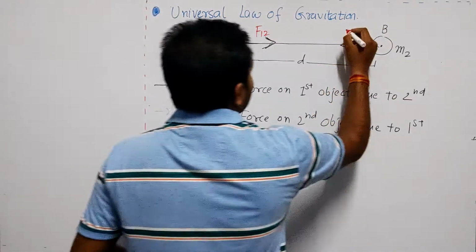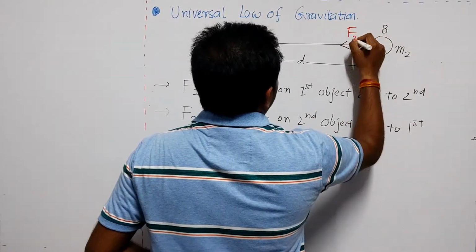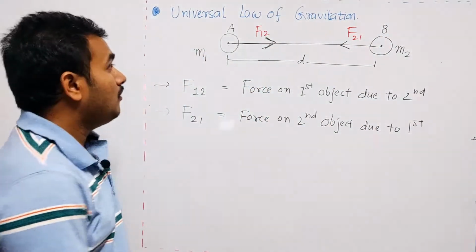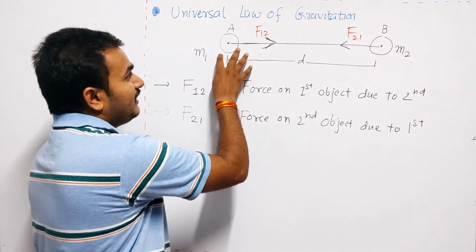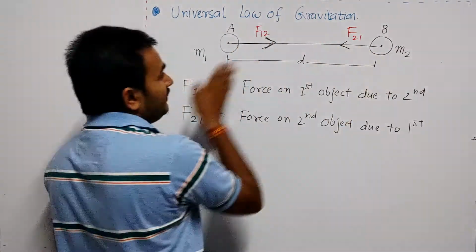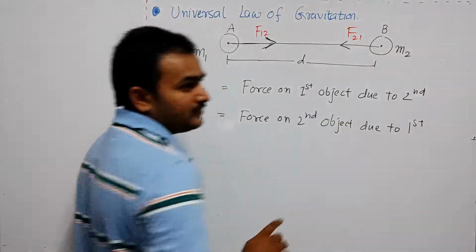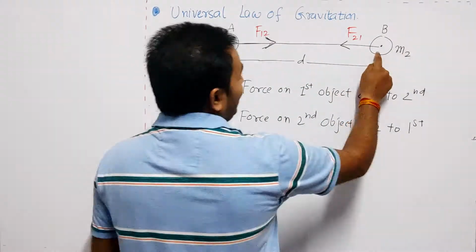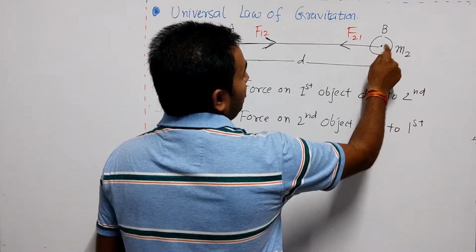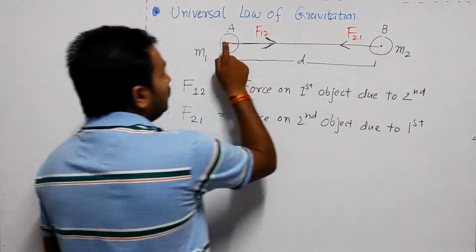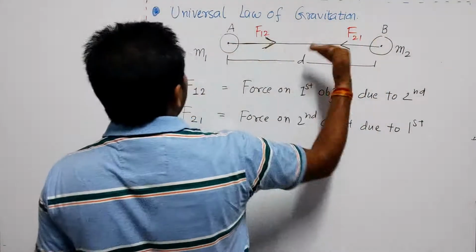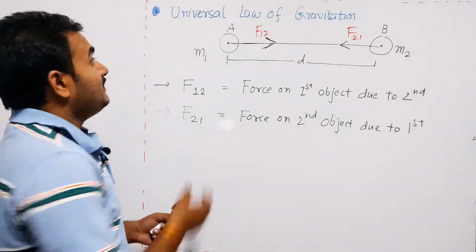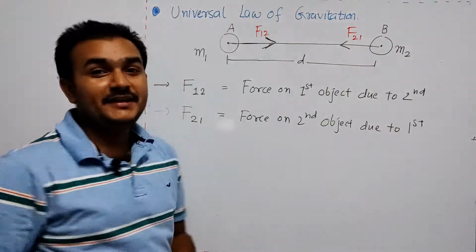So I should specify this as F21. So the direction of force exerted on the first object due to the second object is towards the second object side, toward the B object, whereas the direction of force exerted on the second object due to the first object is towards the first object side.